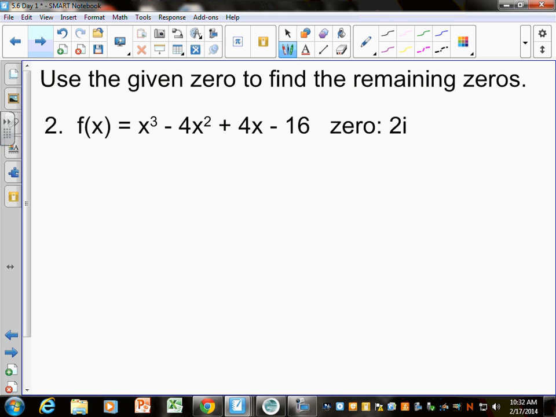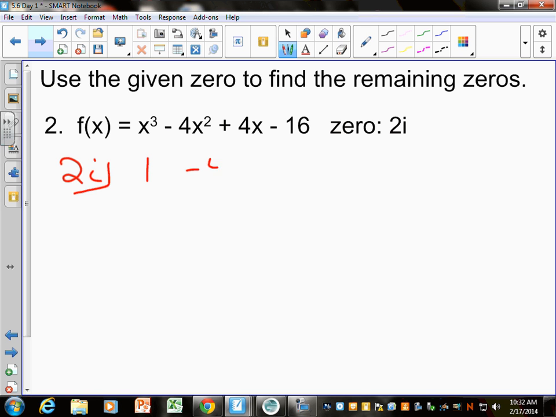But Vaughn says, why don't we synthetically divide 2i out? Does that sound like a good idea? It does. It's kind of weird with i's. I just want to forewarn you, it's going to get a little messy. But in the end, it's going to work out. So since 2i is a 0, just like if 2 was a 0, we can synthetically divide 2i out.